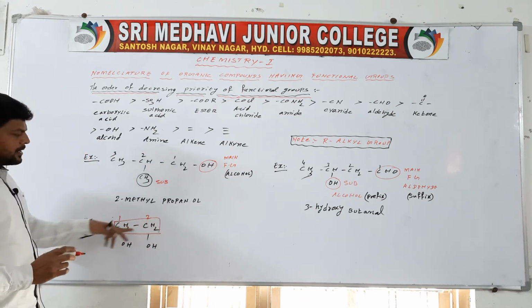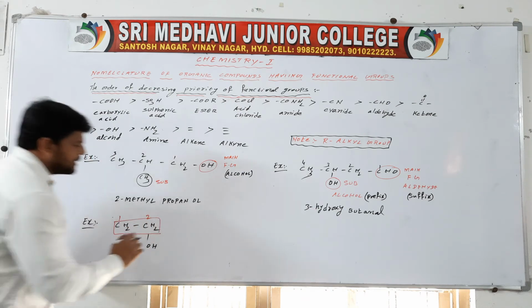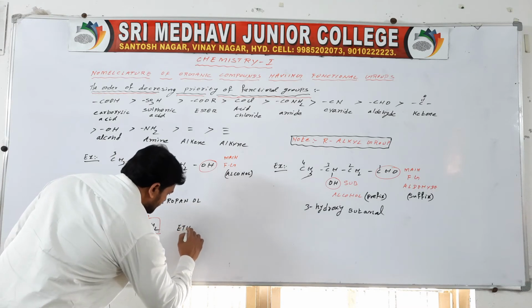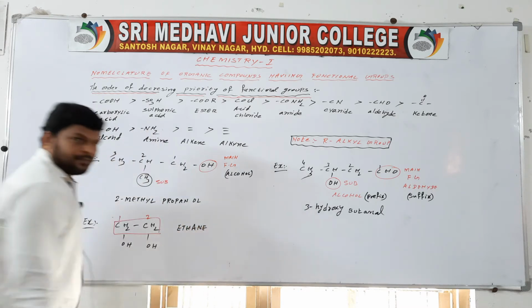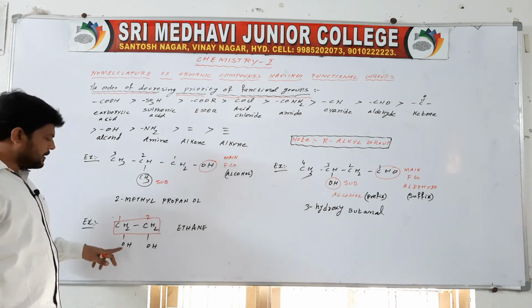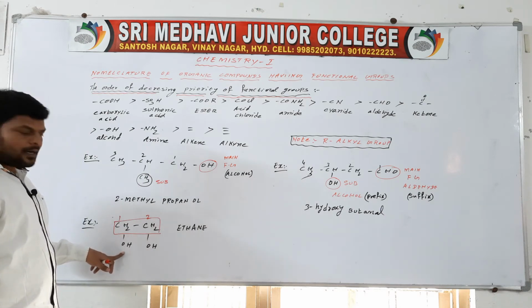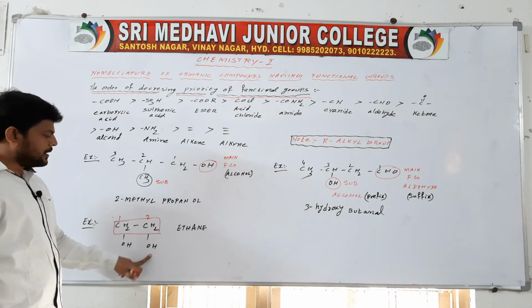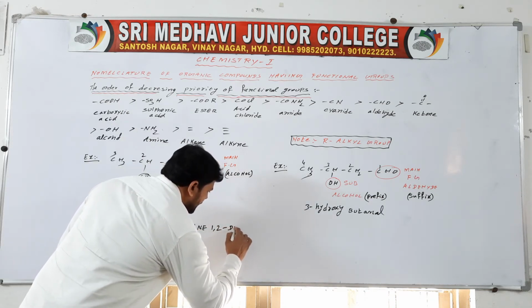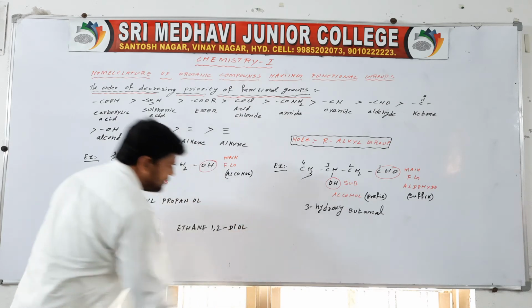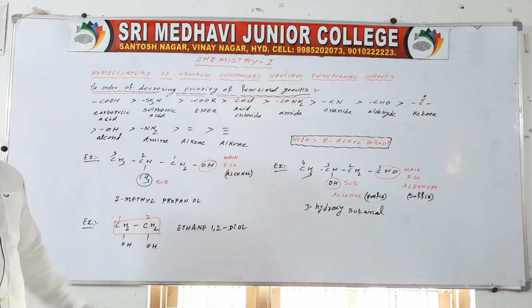How many carbons are in the chain? 2. Two means the root word is eth. All are single bonds, so ane. The first carbon contains alcohol and the second carbon contains alcohol, so ethane-1,2-diol, because it is a suffix.